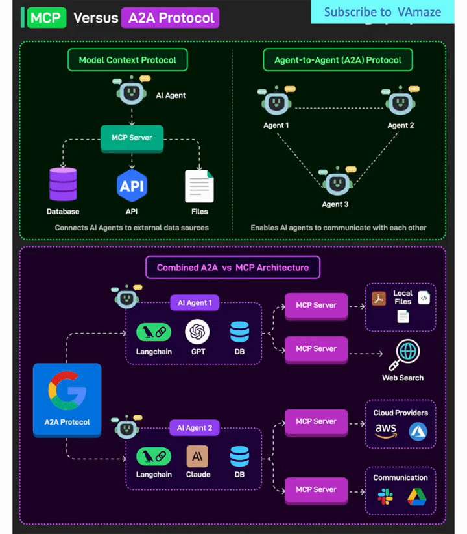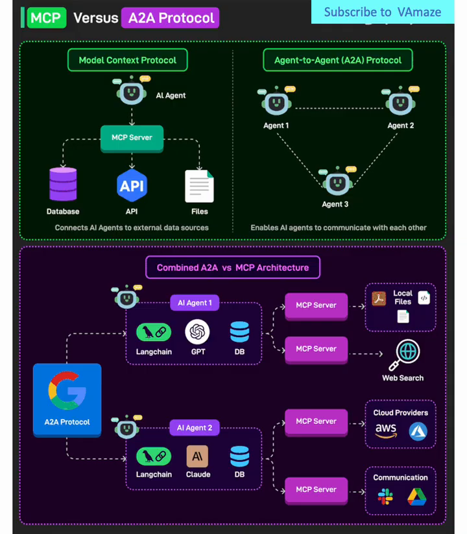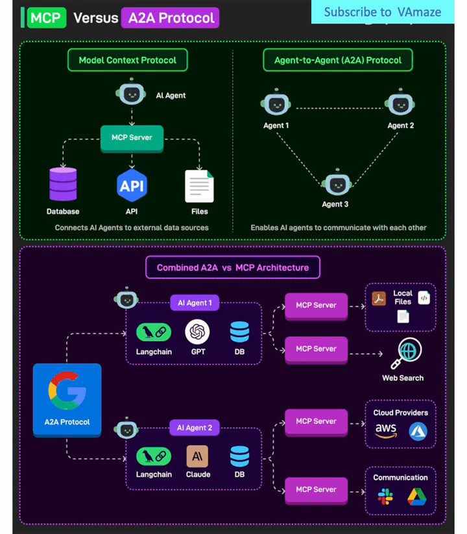When to choose MCP? The MCP protocol excels in scenarios requiring tight control and standardization. Financial services, healthcare systems, or any domain with strict compliance requirements would benefit from MCP's centralized governance model. When to choose A2A? The A2A protocol shines in dynamic, collaborative environments. Research institutions, creative agencies, or any scenario requiring rapid adaptation and distributed problem solving would leverage A2A's flexibility.